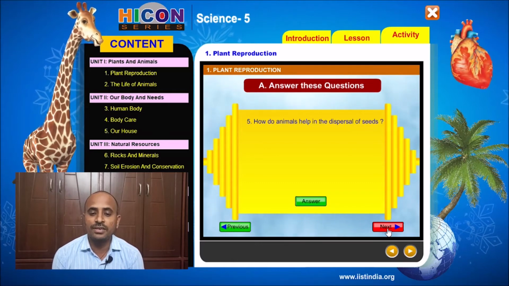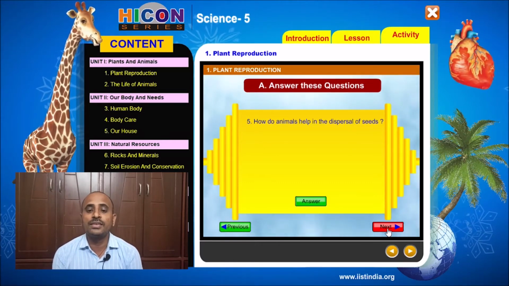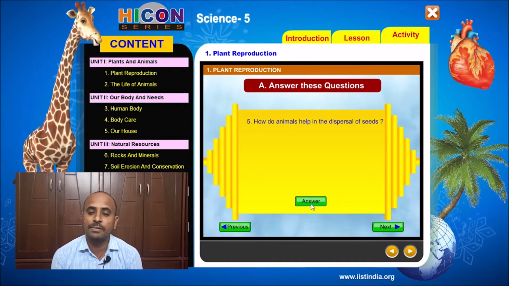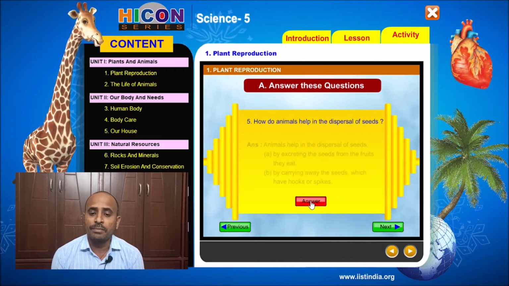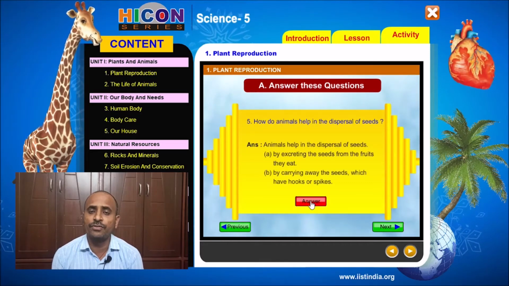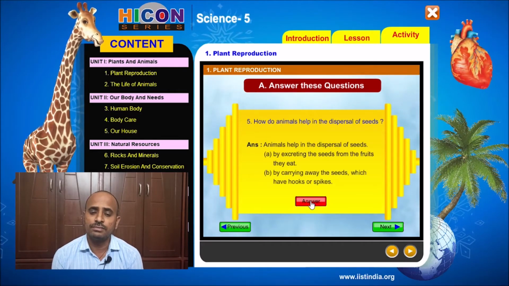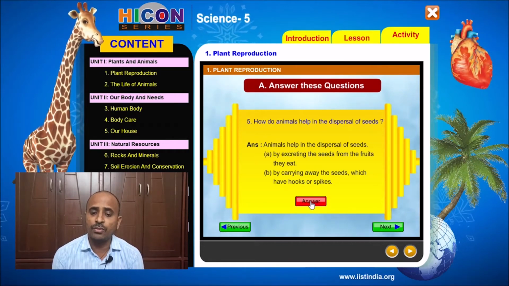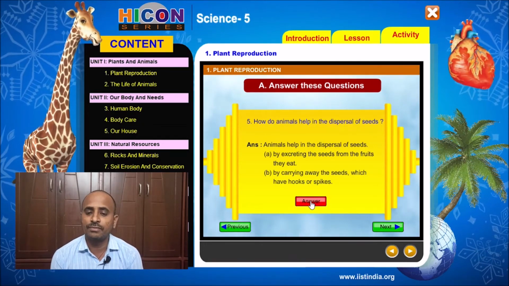So children, see the answer for this question. The answer is, animals help in the dispersal of seeds. A. By excreting the seeds from the fruits they eat. B. By carrying away the seeds which have hooks or spikes.